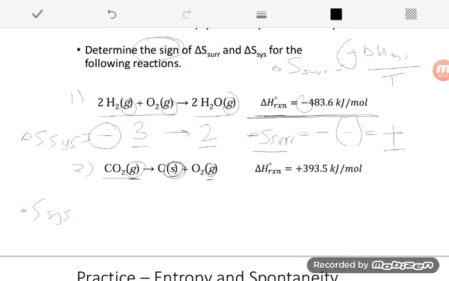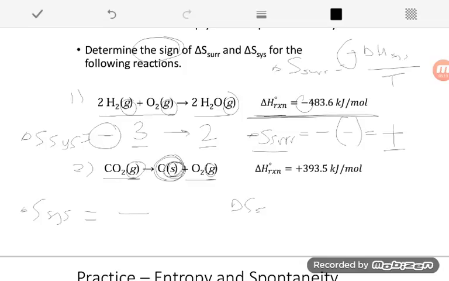I still have one gas phase molecule on each side, but on the product side I also have this very, very ordered solid. So the product side is much more ordered, and that means the entropy decreased. Remember, entropy is a function of disorder, so if something gets more ordered, that's a decrease in my entropy.